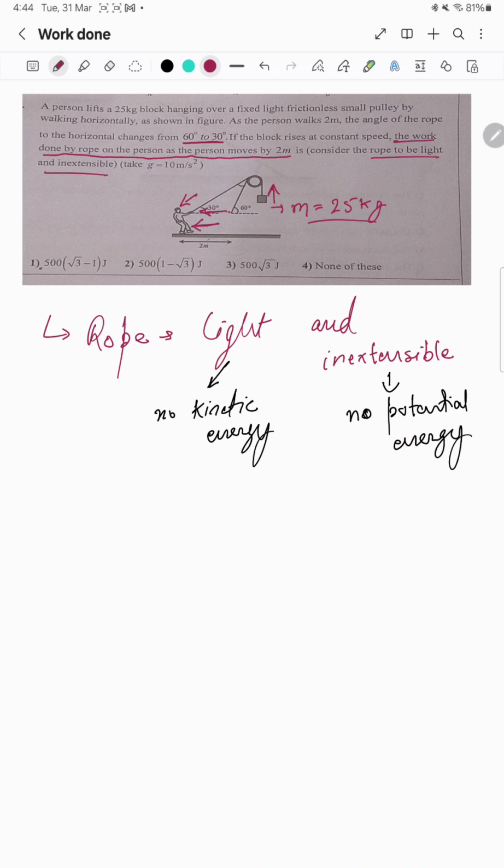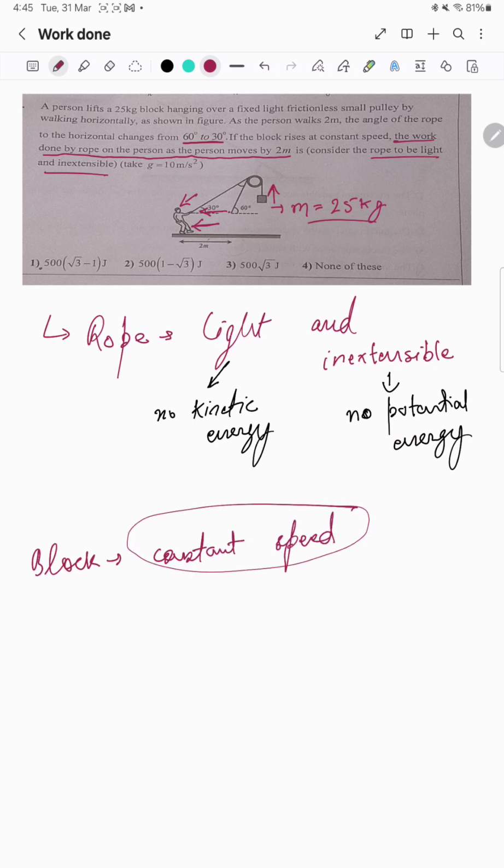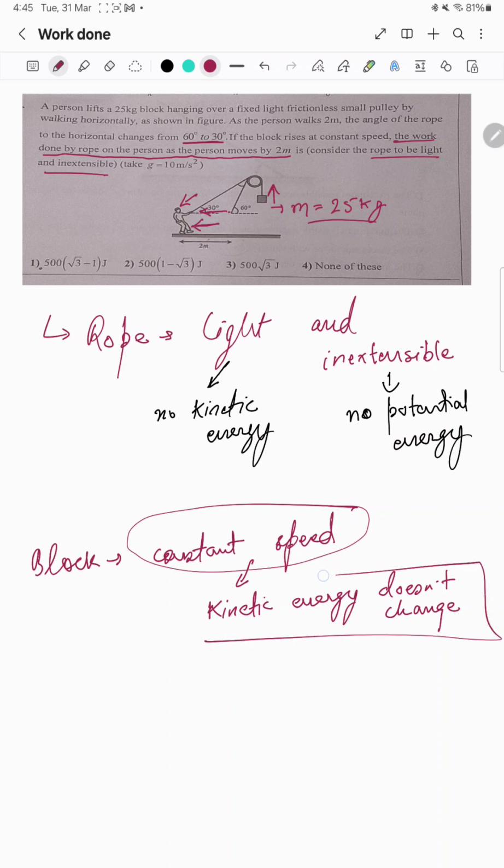If the block rises with constant speed. Whenever a question says constant speed, one thing comes to our mind: the kinetic energy will never change. Kinetic energy doesn't change, and from here you get the intuition that if kinetic energy does not change, then one thing we can apply is the work-energy theorem. First we will read the question and then see whether we can do this or not.